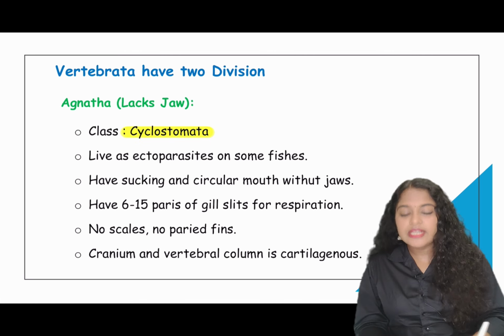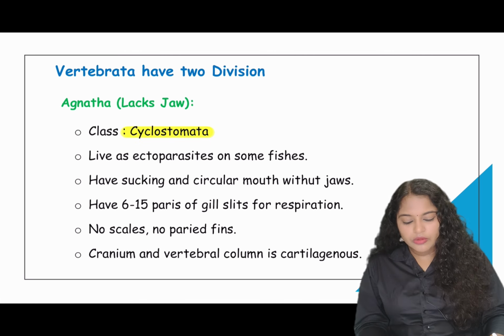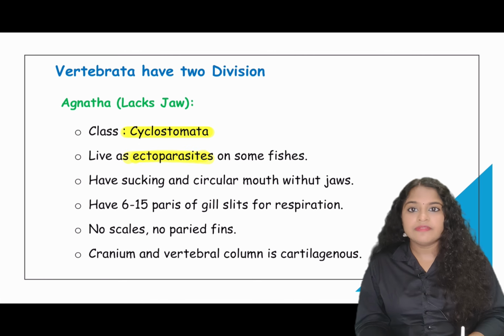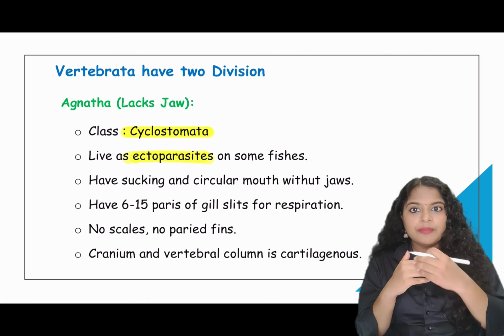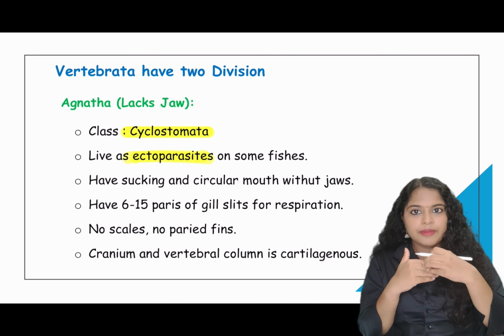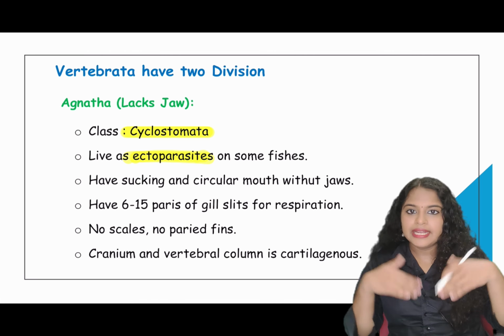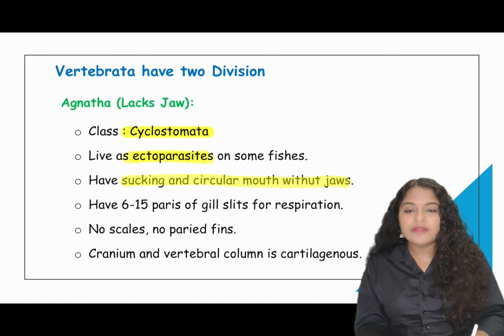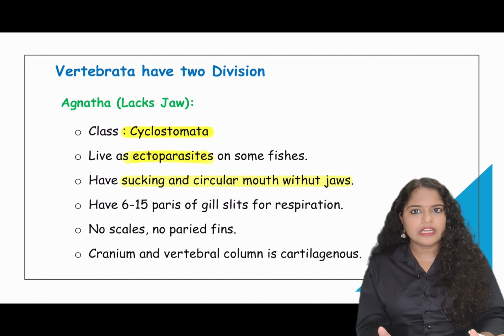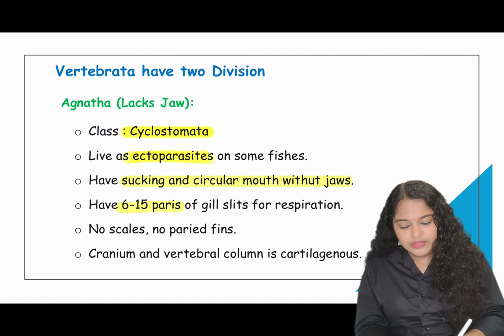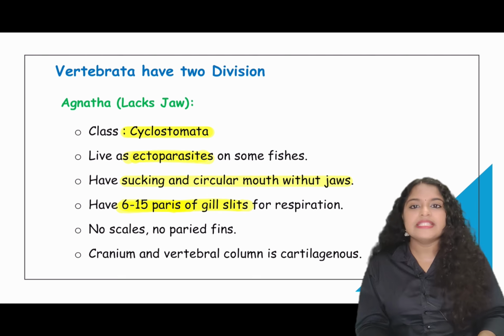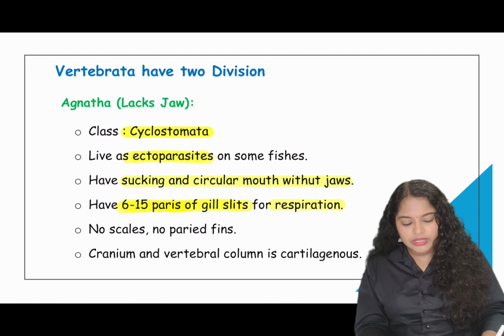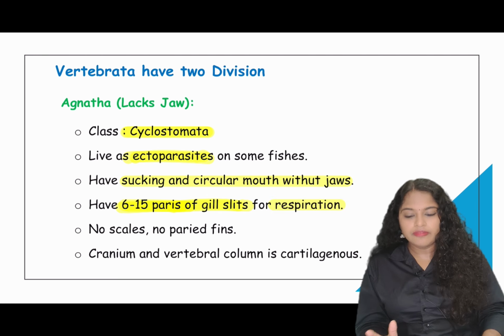Now moving on to Agnatha, which includes the jawless vertebrates. So it includes the class Cyclostomata. They are ectoparasites on some fishes, that is they live outside the body, they suck onto the outside part of the body of other fishes and take in the nourishment. They have a sucking and circular mouth without jaws. Since they are jawless vertebrates, they won't have jaws, right? 6 to 15 pairs of gill slits are present for respiration.